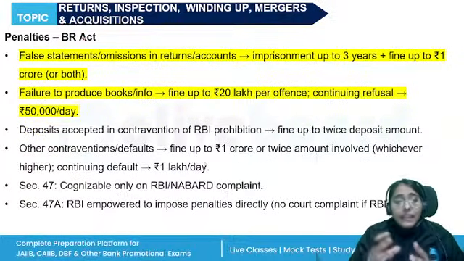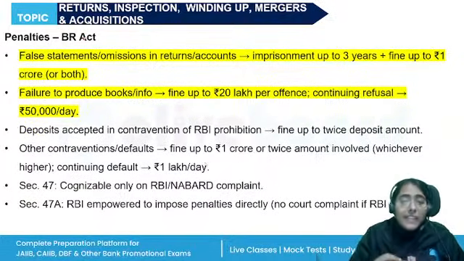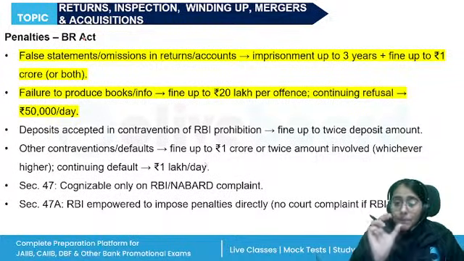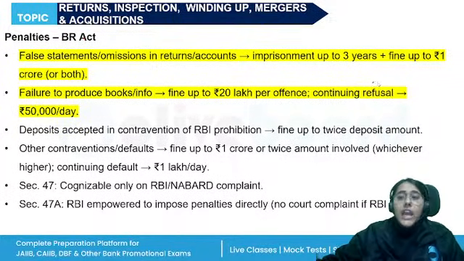Under the Banking Regulation Act, for any false statement willfully made, any return, balance sheet, or document which is wrongfully involved, there is imprisonment up to 3 years and a fine that can extend to 1 crore rupees, or both.